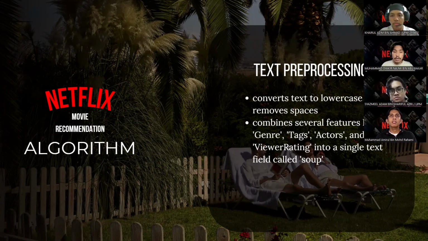Additionally, another function called create soup creates a combined feature soup by merging several relevant columns such as genre, text, actors, and viewer rating. This soup amalgamates essential information into a single textual representation for each movie to form the basis for further analysis. Okay, next.